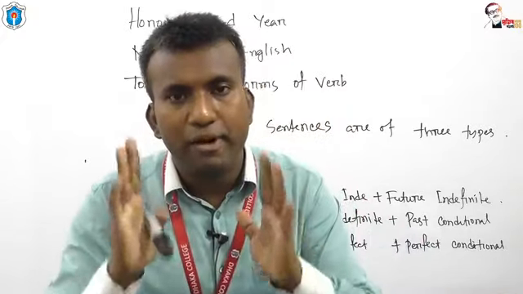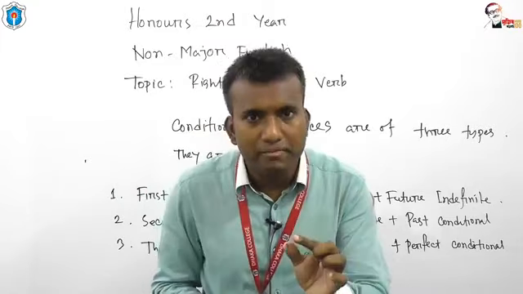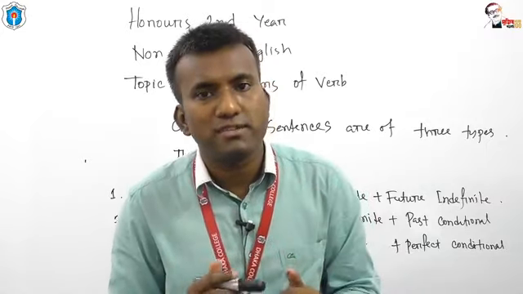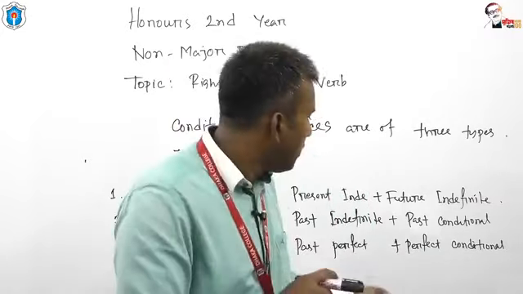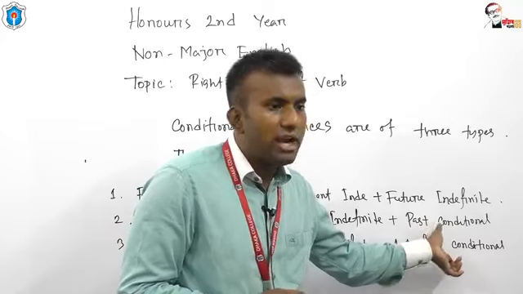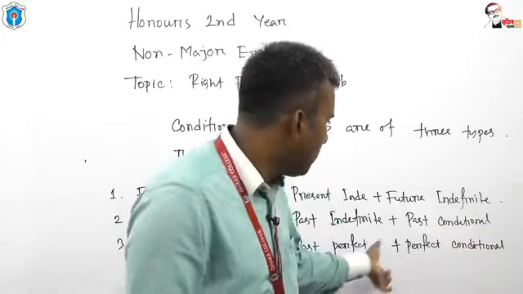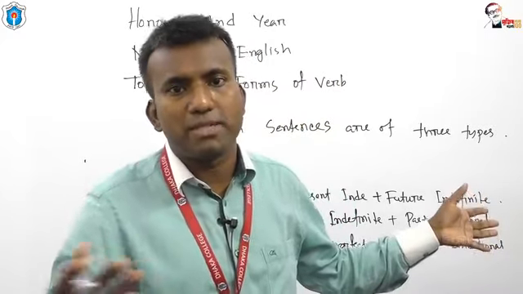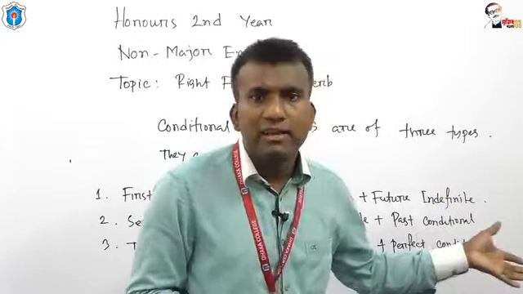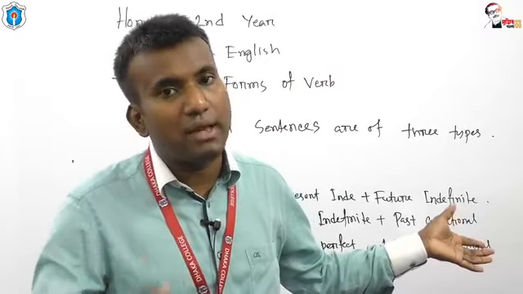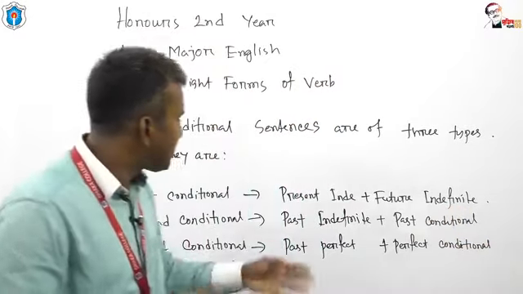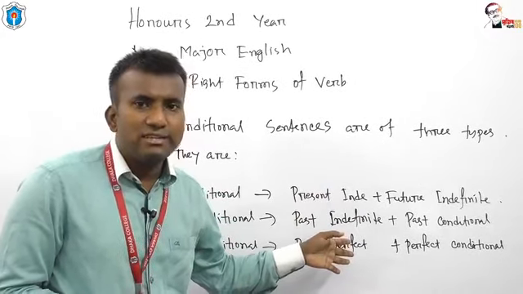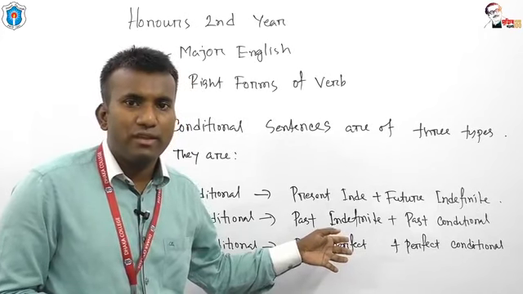The structure of perfect conditional is subject plus would have, could have, might have, then the past participle form of the main verb. So past conditional and perfect conditional are two new tenses for you. Past conditional: subject plus would, could, might, then the base form of the verb. Perfect conditional: subject plus would have, could have, might have, then the past participle form of the verb. Dear students, you can write this down. These are really important. This will help you in the job sector also.